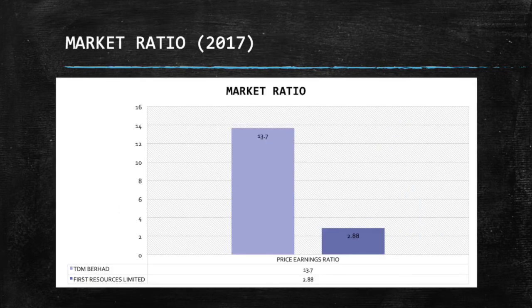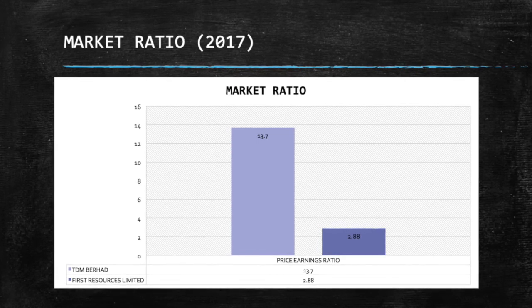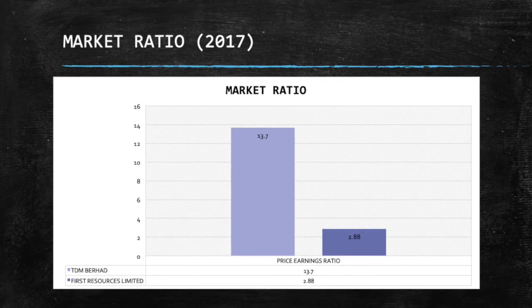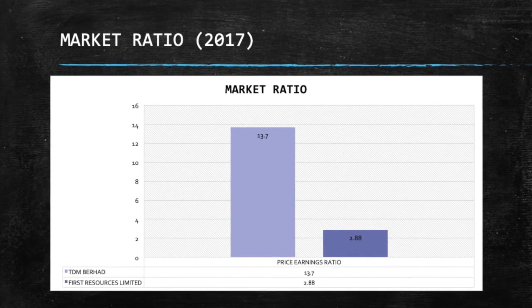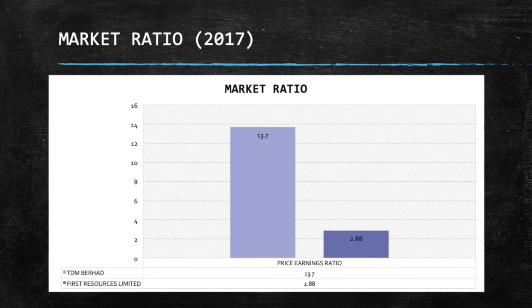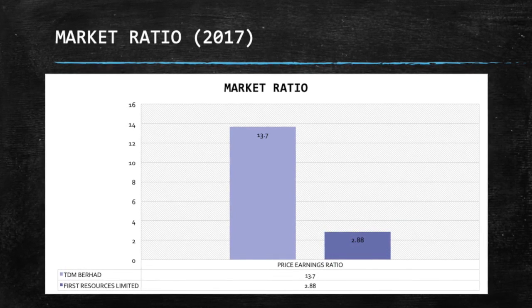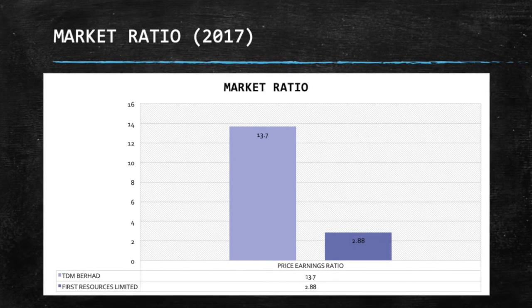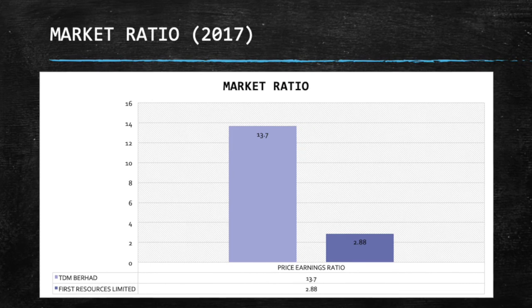The last graph is the market ratio in 2017. The bar chart shows the market ratio, which is the price earning ratio, for two companies, TADM Berhad and First Resources Limited. In 2017, the price earning ratio for TADM Berhad is 13.7, while for First Resources Limited is 2.9.